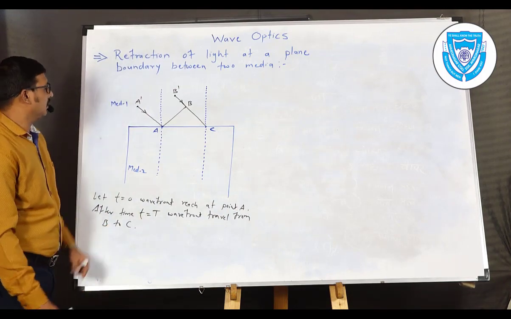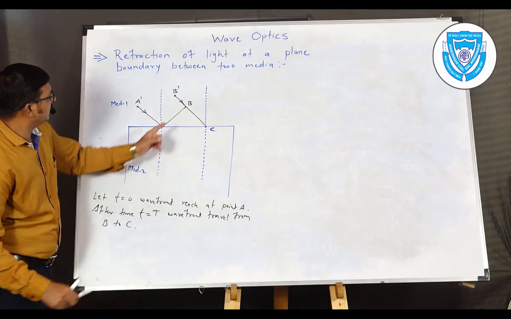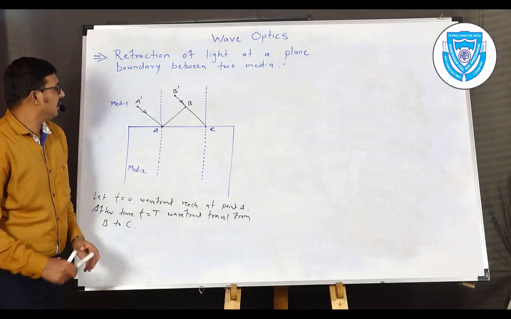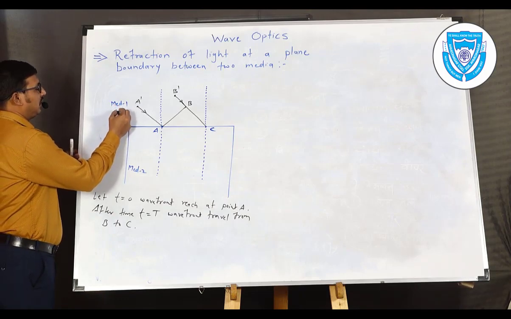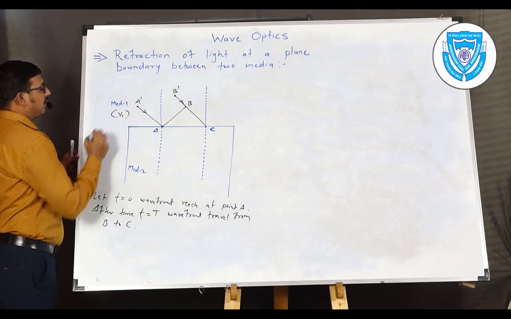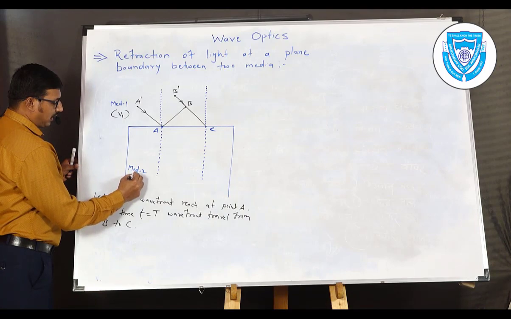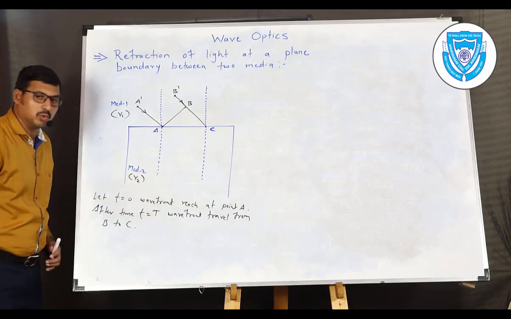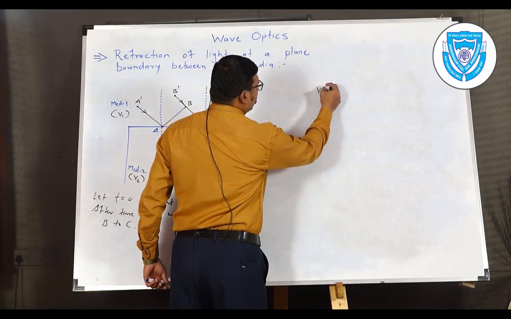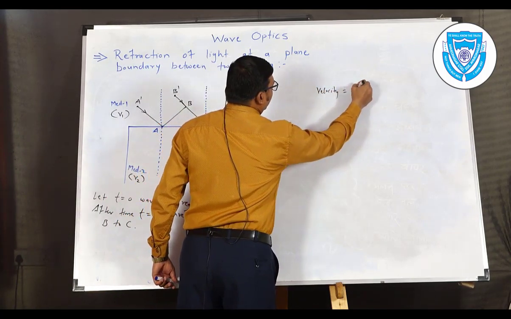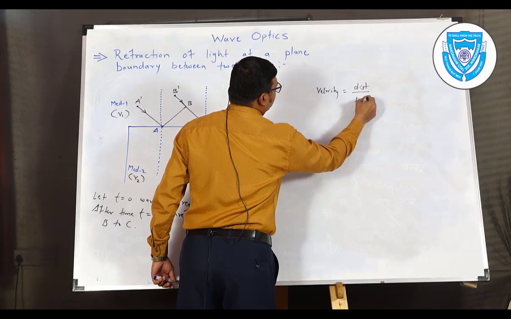So the distance BC we can write in terms of velocity. Suppose the velocity in the first medium is V1, and the velocity of light in medium 2 is V2. We know the relation: velocity is equal to distance divided by time.